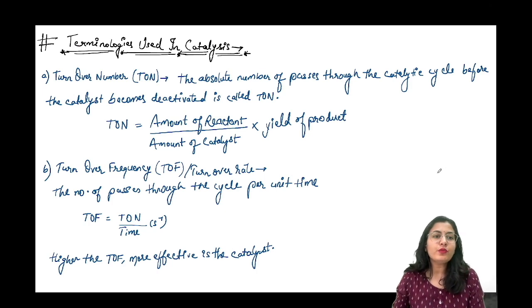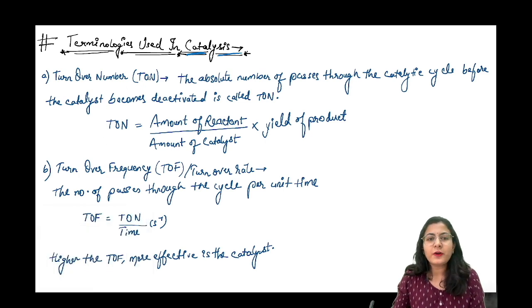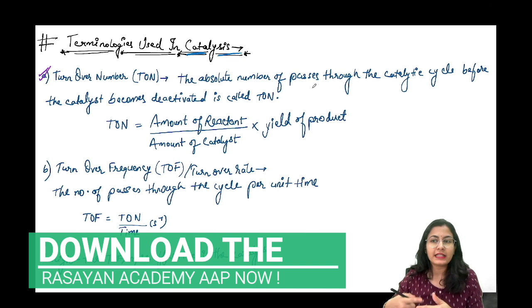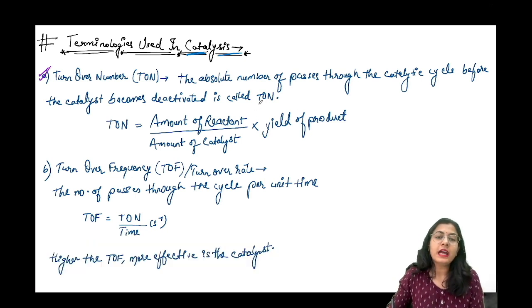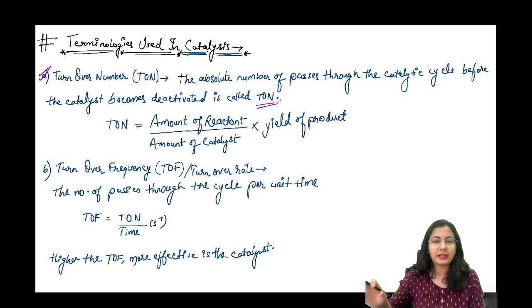So guys, now we are going to move onwards and we will understand first of all some of the terminologies which are used in catalysis. Alright, and this is not much, it is a very simple topic. Alright, so let's start the discussion. First of all, you might have heard about the turnover number. Right, what is the turnover number? Let's see. The absolute number of passes through the catalytic cycle before the catalyst becomes deactivated is called the turnover number of that particular catalyst. ठीक है, मतलब कि how many cycles it can undergo before being deactivated completely.